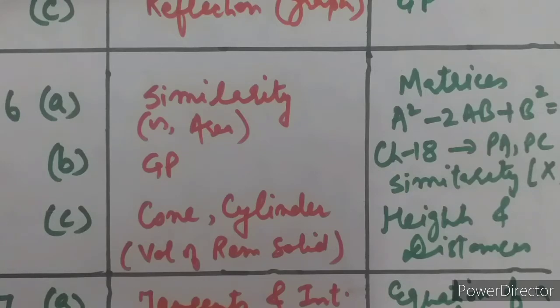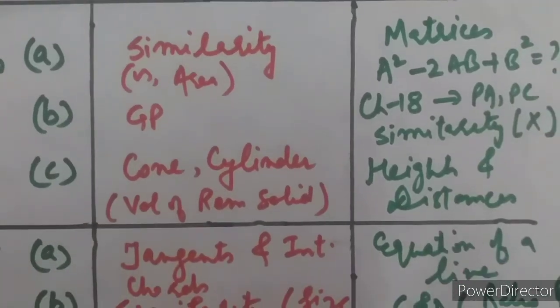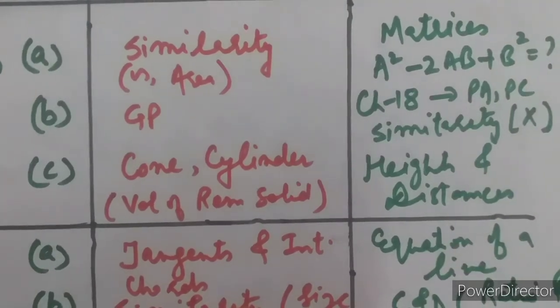Then 6 part B was from GP, and in 2020 it was from chapter number 18. Okay, and this question was from a property in chapter 18, which this year is not in the syllabus. It was a simple question based upon a simple property only, but this year it is not there.